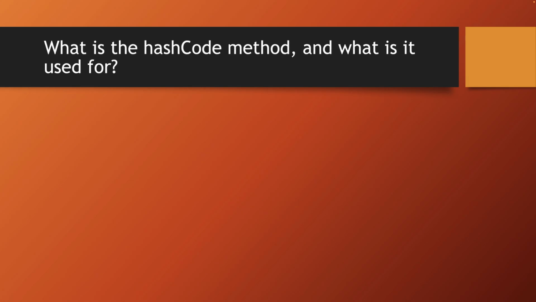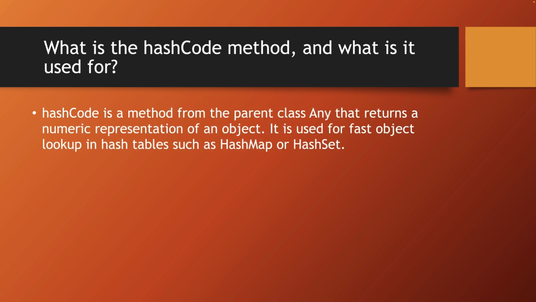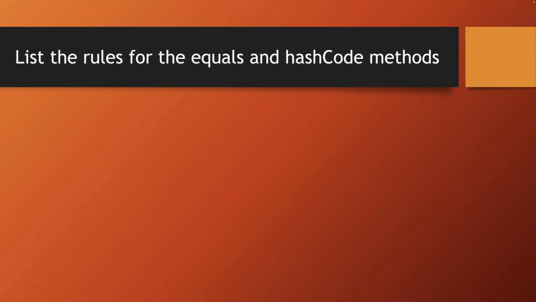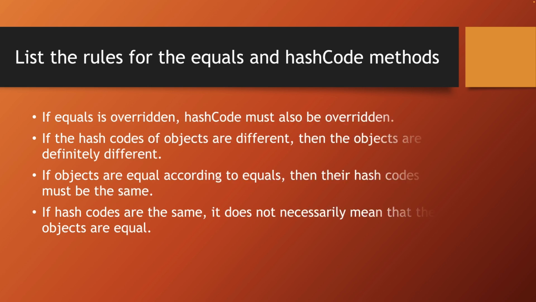What is the method hashcode and what is it used for? Hashcode is a method from the parent class Any that returns a numeric representation of an object. It's used for fast lookup of objects in hash tables, such as hashmap or hashset. List the rules for equals and hashcode methods. In the first rule, if you override equals, you must also override hashcode. Next, if 2 objects have different hashcodes, they are definitely different. If objects are equal according to equals, their hashcodes must also be the same, but not the other way around. If 2 hashcodes are the same, it doesn't necessarily mean the objects are equal. It might be just a coincidence.